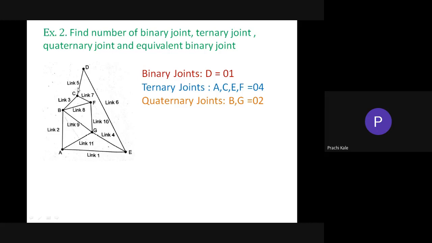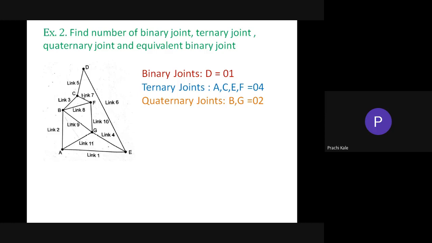While calculating it, you have to keep one link fixed. So keep link number 5 fixed. Fixed in the sense, for the reference I am saying, it is not actually fixed. So link number 5 and link number 3 will give you one binary joint. Link number 5 and link number 7 will give you a second binary joint. So a ternary joint is equivalent to 2 binary joints. Understood? One ternary joint is equivalent to 2 binary joints.